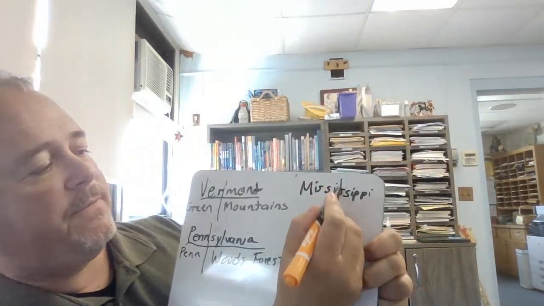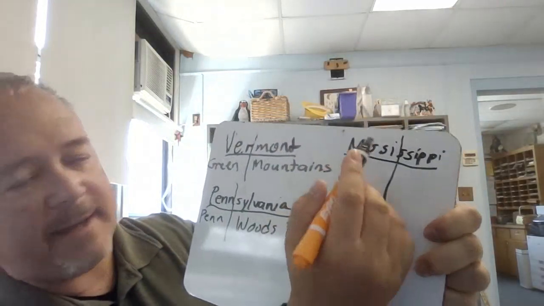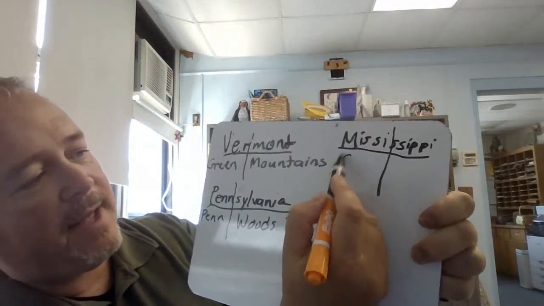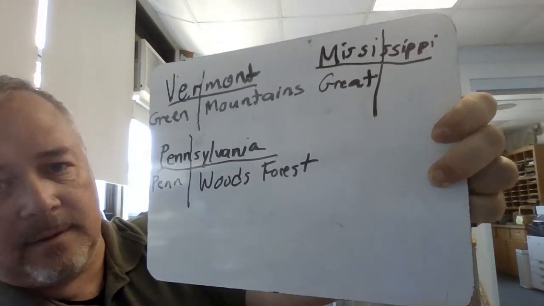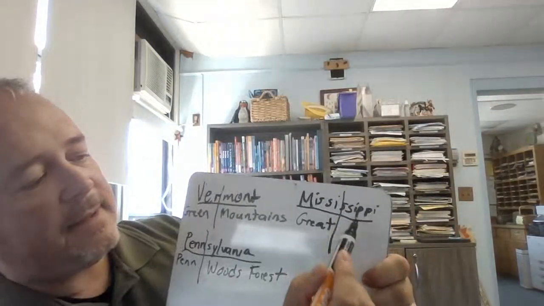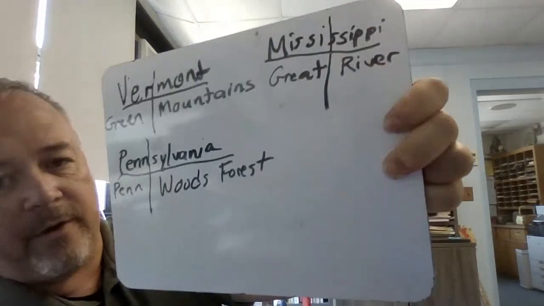Mississippi. Here we go. So the first part is MISSI. It actually comes from the word MISI. There's an extra S in there, and it means great, like big. And this last part, Sipi, means river. Big river, great river. And you know, that's called the Mississippi River.